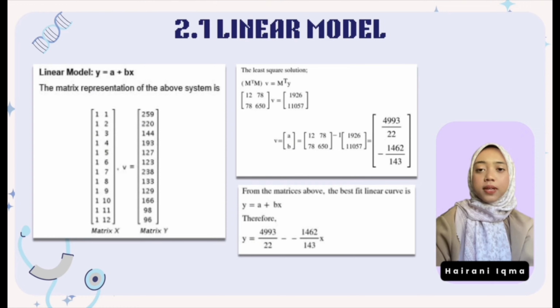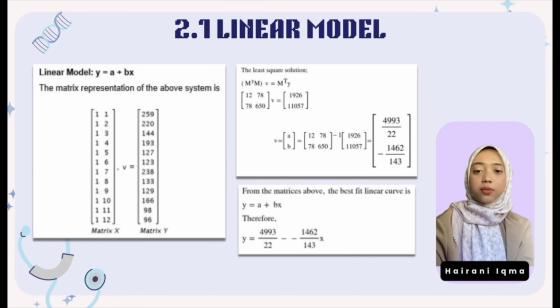To solve for the best fit line, we can represent our data in matrix form, as you can see on the slide. To find the best fit line, we use the least square solution, which minimizes the total error between the observed data and predicted line. The formula used is M transpose M times v equals M transpose y. Substituting the matrices and solving for v, we get the constants a and b.